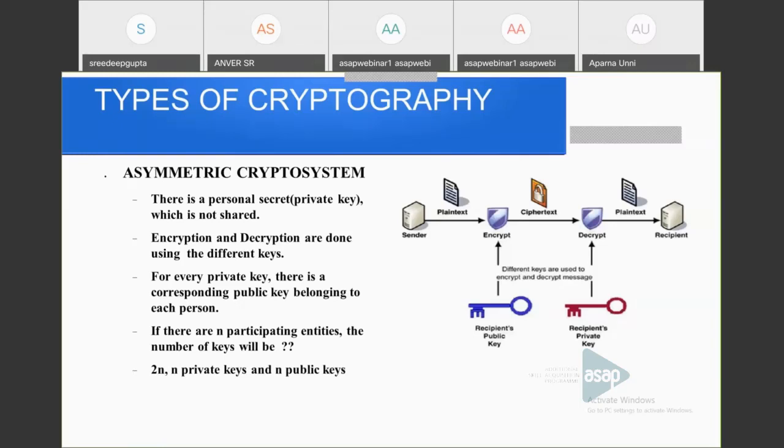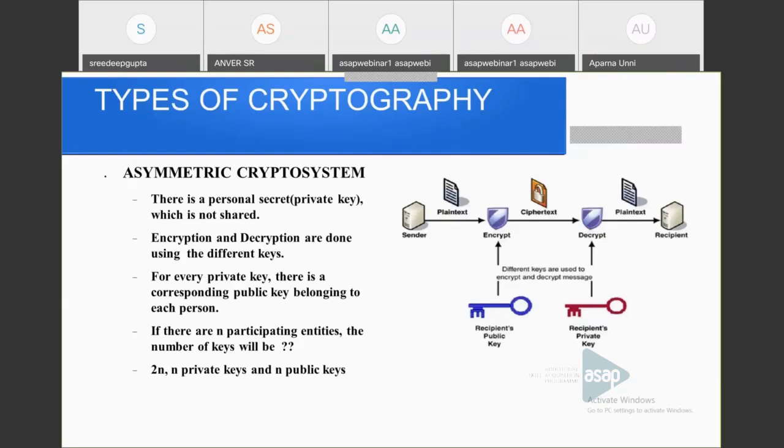Okay, here see the figure. Here the sender is having the plain text, and the sender is encrypting the plain text using one of the keys. Any of these two keys can be used for encryption. Then the corresponding other key should be used to decrypt this ciphertext.